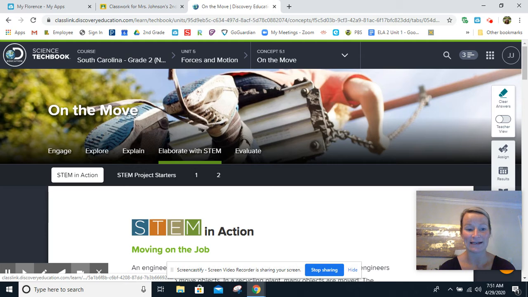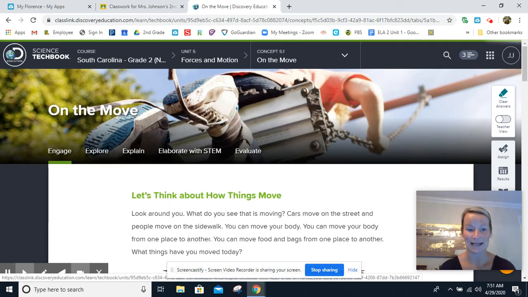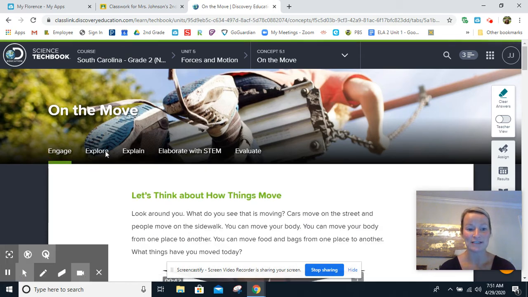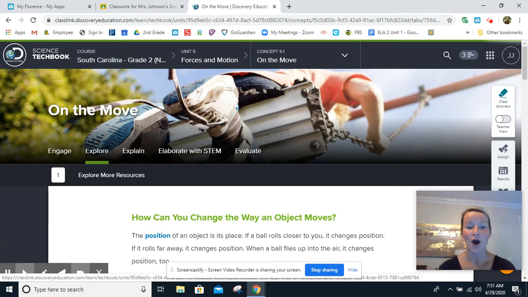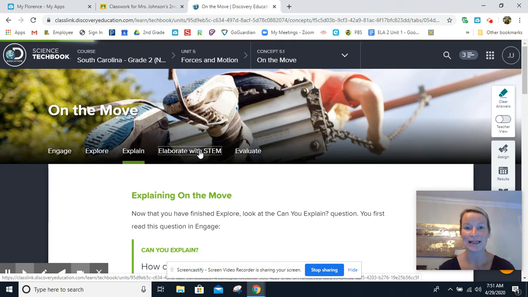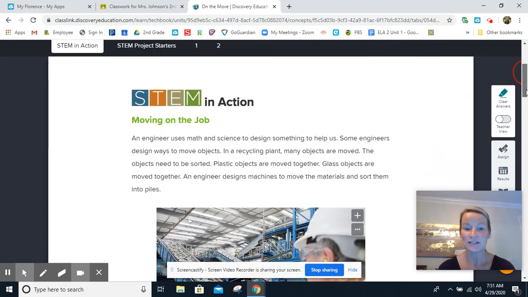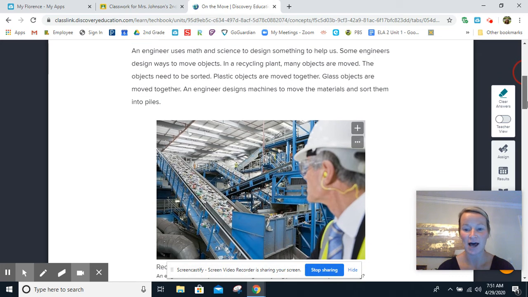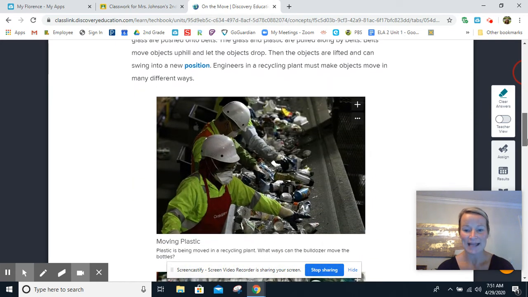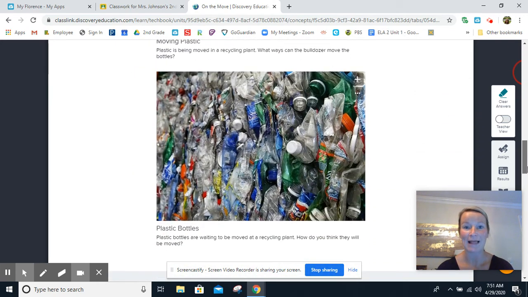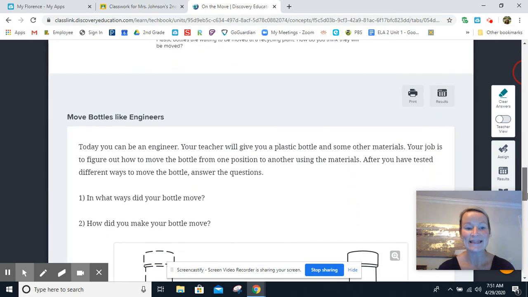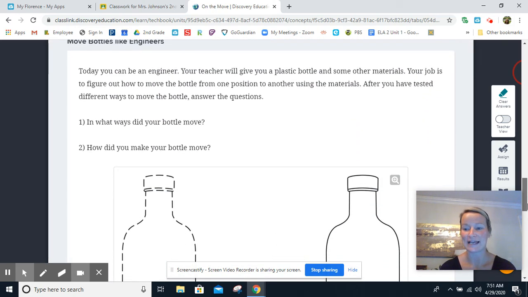But you're going to go down and go to the Elaborate with STEM tab. So you've done Engage a few weeks ago. On Monday, you did the Explore tab. On Tuesday, you did the Explain tab, and today you're doing Elaborate with STEM. If you haven't done Engage, Explore, Explain, make sure those are done so you can get credit in the grade book. So you're going to read about moving on the job, STEM in action, and see what the engineers do with moving plastic. And then at the very bottom, it says move bottles like engineers.